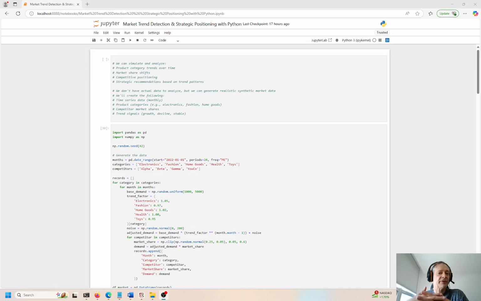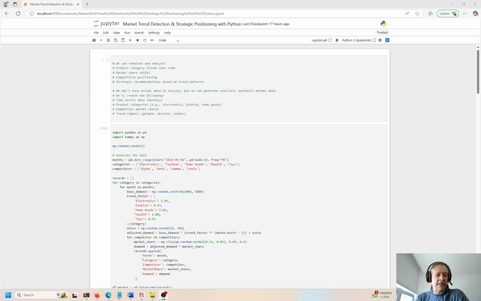Okay, we're going to look at time series, which is any pattern that changes over time. It could be stock prices changing over time. It could be weather patterns. It can be retail sales. That's what we're going to look at here. And product categories, we're going to take a look at competitor market shares and trends and signals, including growth, declines, and increasing or stable revenues over time.